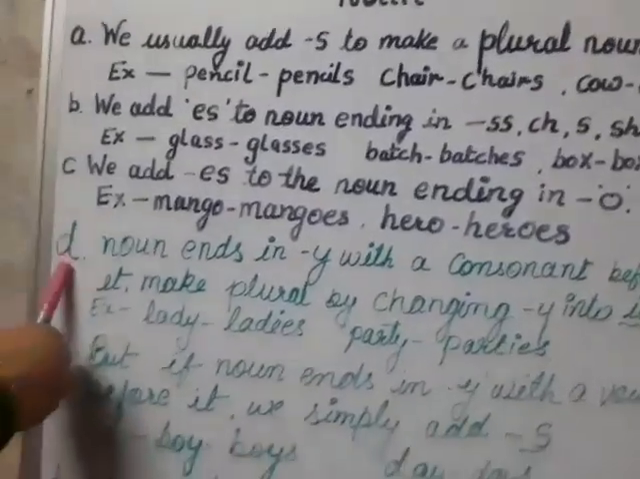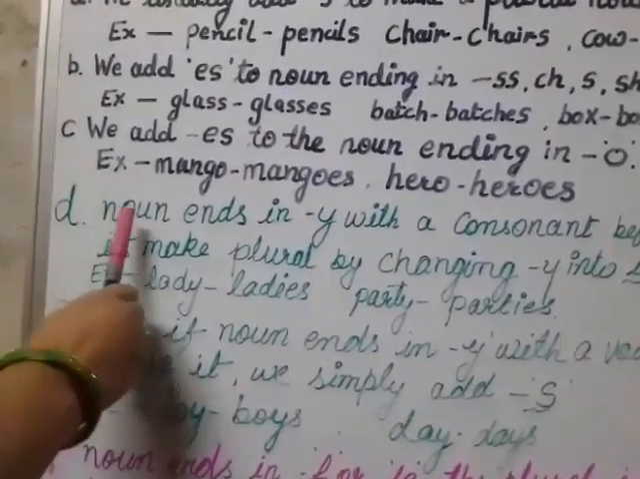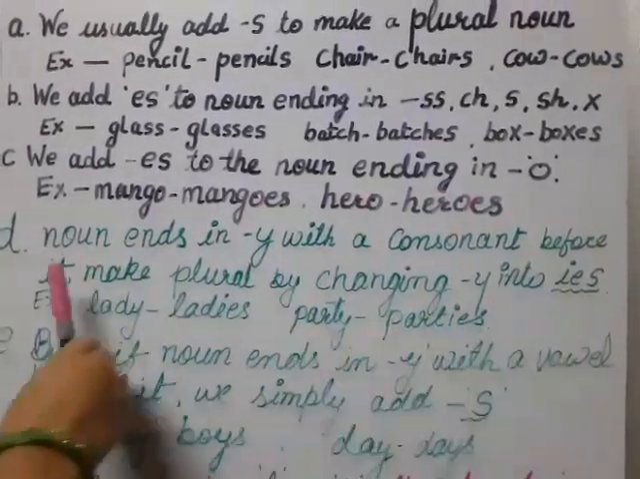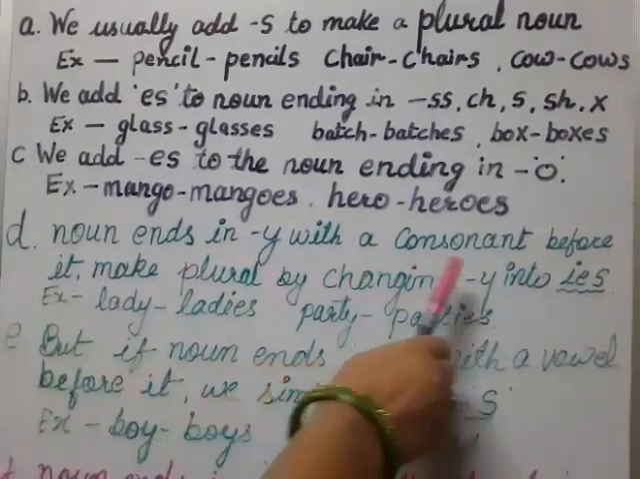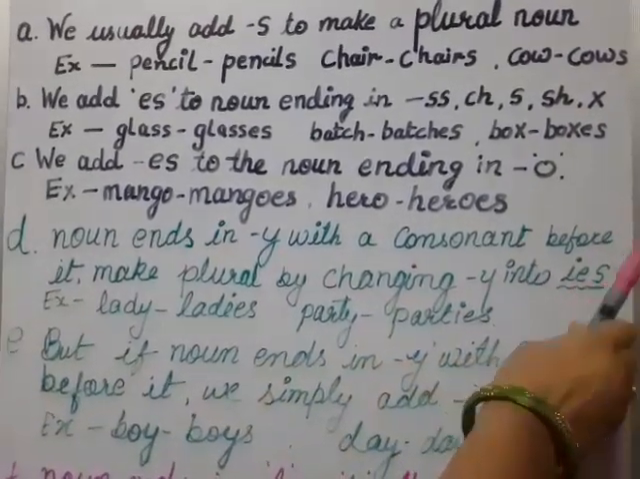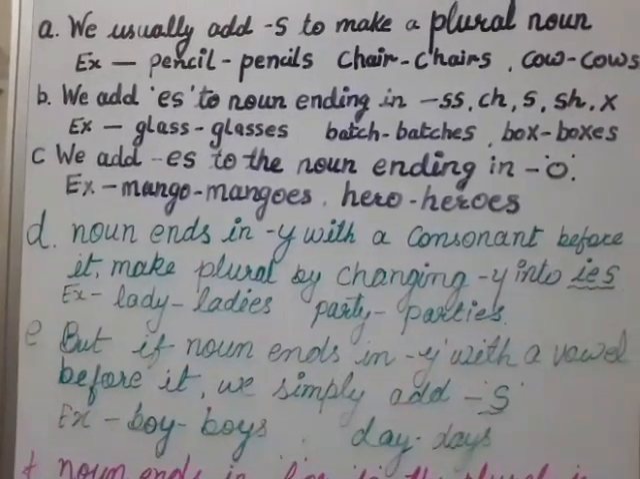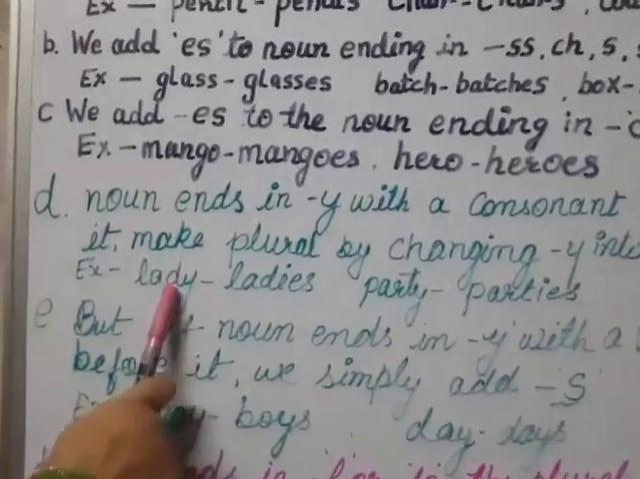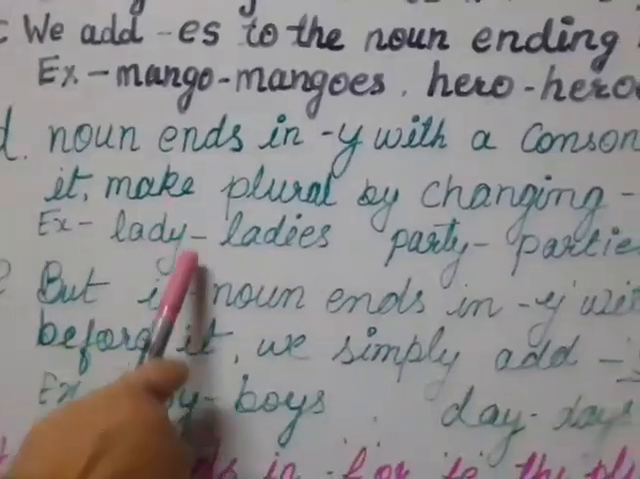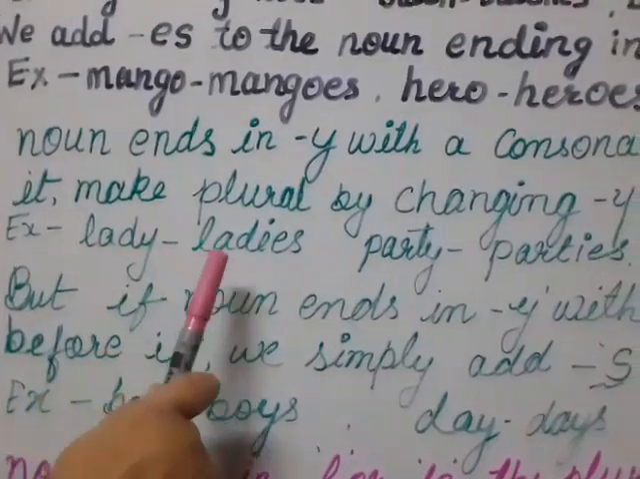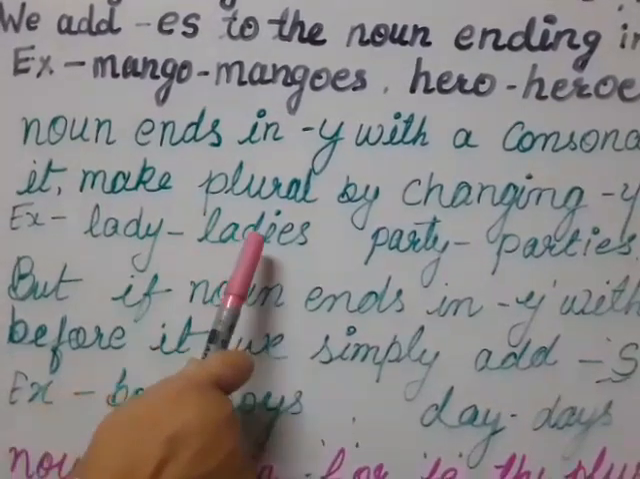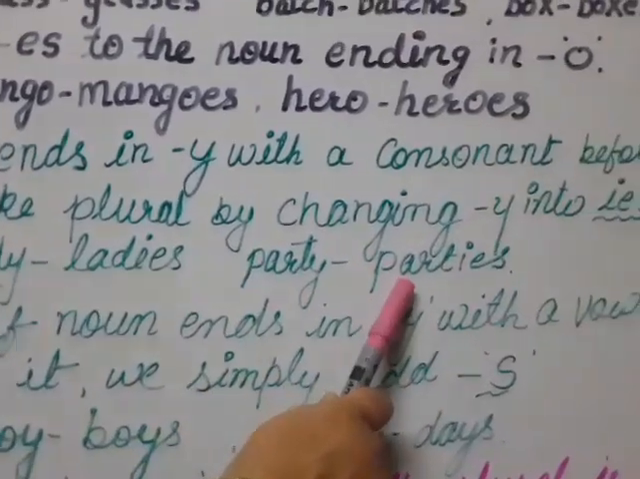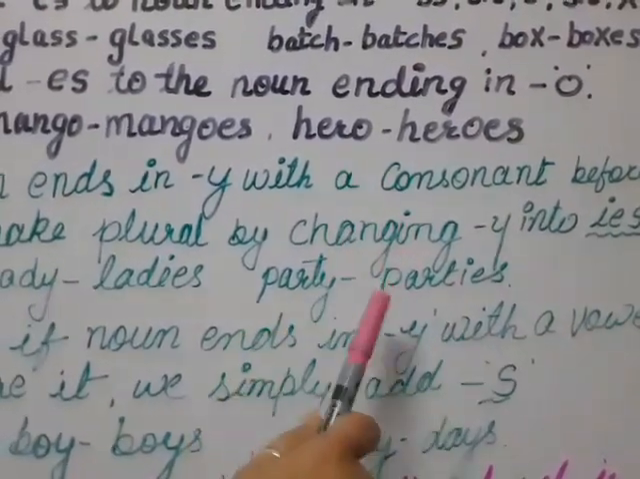Now come to the next point. Nouns ending in Y with a consonant before it make the plural by changing Y into IES. It's very simple. When the word is ending with Y and before Y there is a consonant, then you have to cross this Y and write IES in place of Y. Lady, ladies. Party, parties. Country, countries.